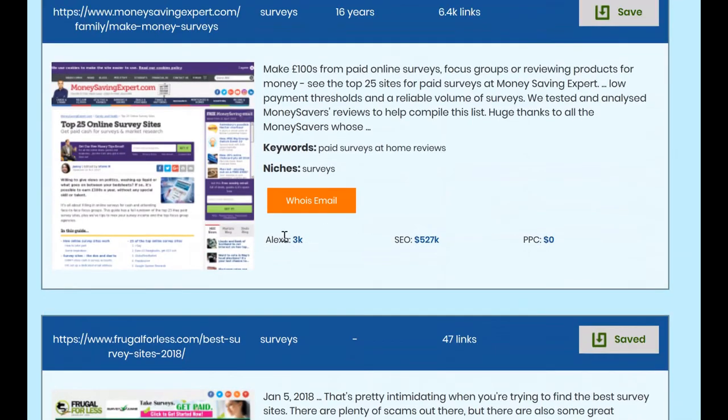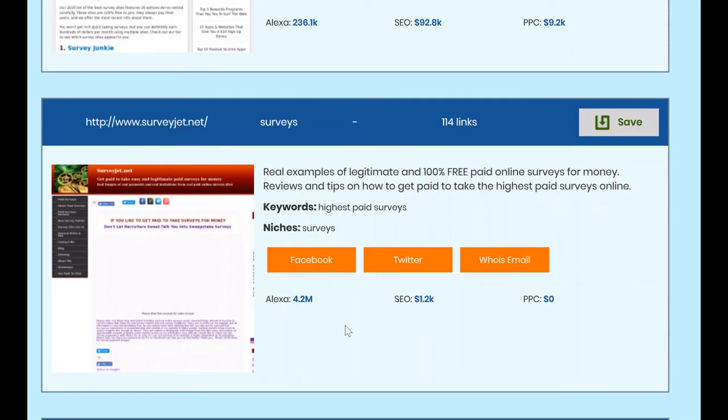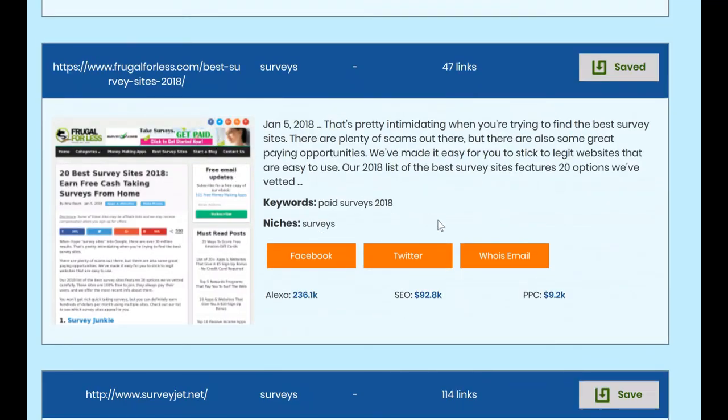Let's just scroll up and look at this one. You can see this one has an Alexa of 3,000 and is getting about $500,000 a month worth of free traffic. Now, one thing to bear in mind is you don't necessarily want to target the really, really big sites, because they generally won't be as targeted. For example, Make Money Surveys is not really necessarily going to be the best result, simply because it's such a big site that people searching this probably aren't just interested in surveys. Whereas a site that is focused on surveys, such as surveyjet.net, has got a much, much lower Alexa, but is probably going to be more targeted. So it's up to you how you approach this, but that's just something to think about.